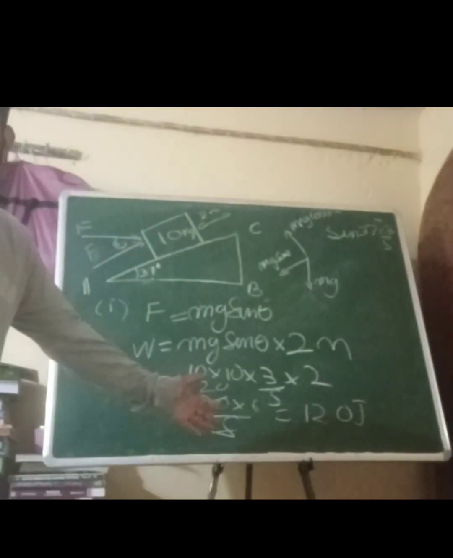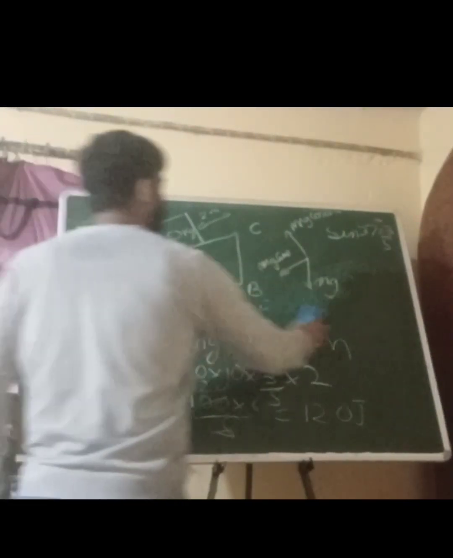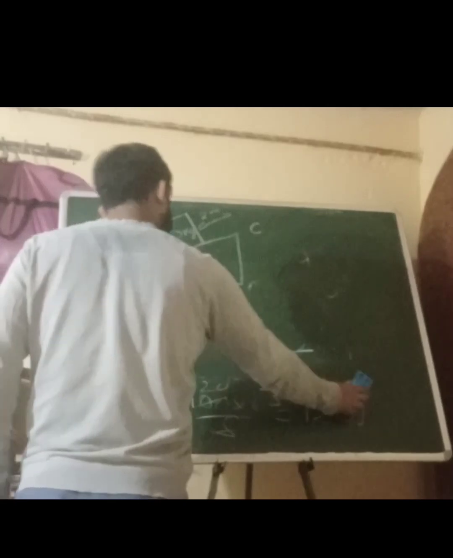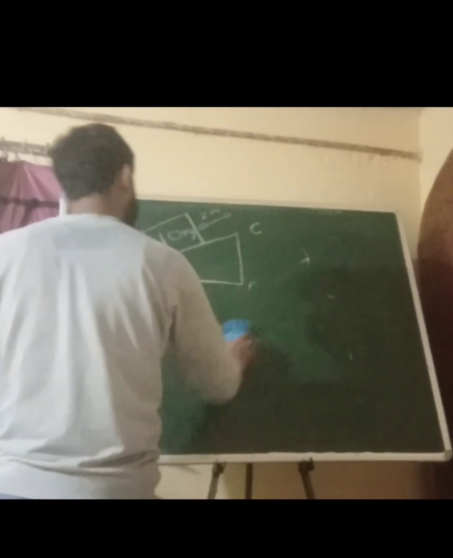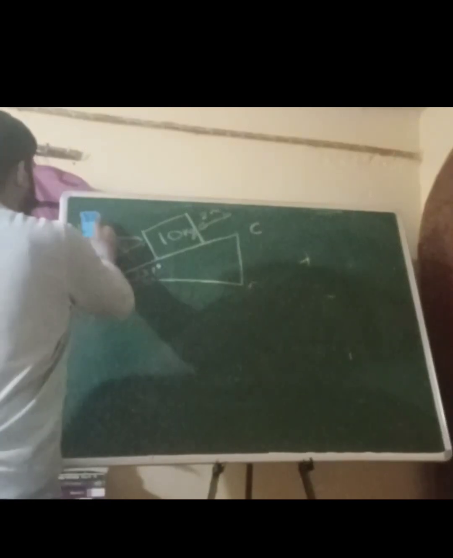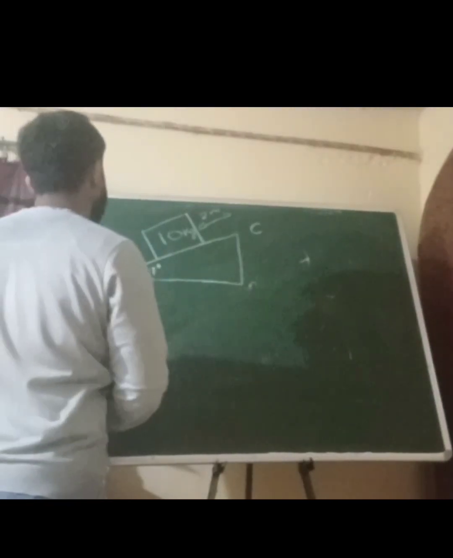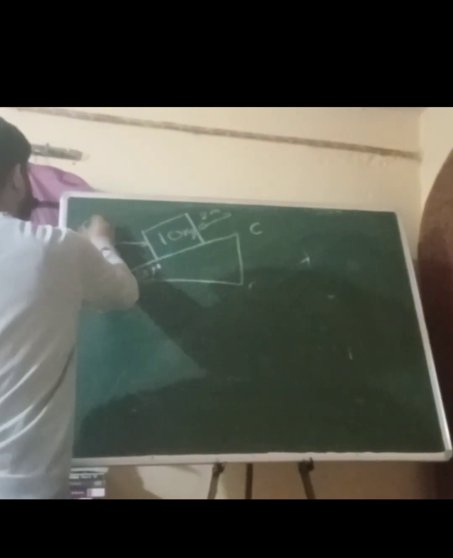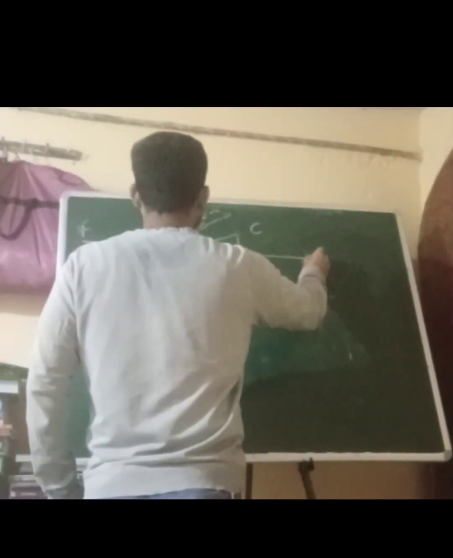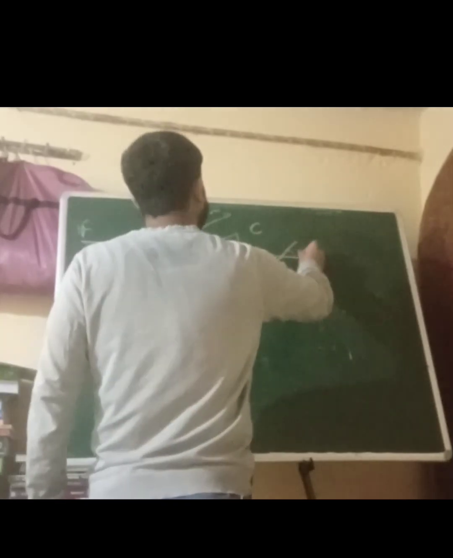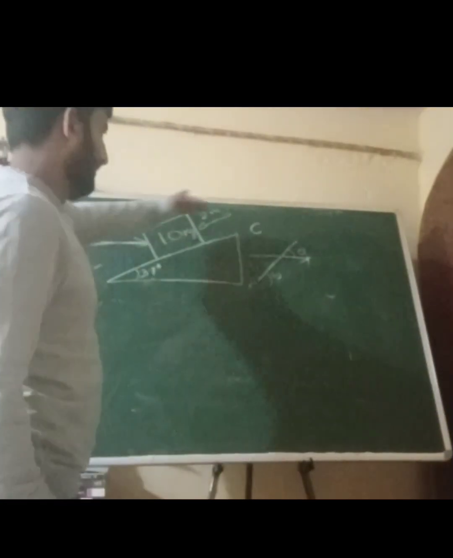Now, I hope you can see this. Now we will see the force at an angle. This is the angle. Suppose this is the force exerted, and it makes an angle theta with the block.